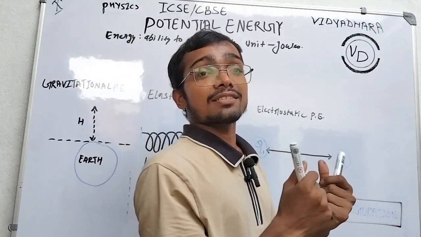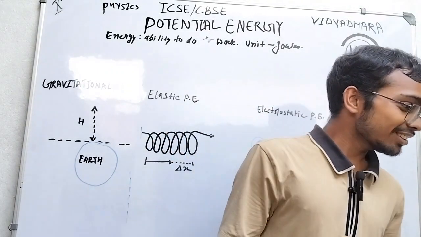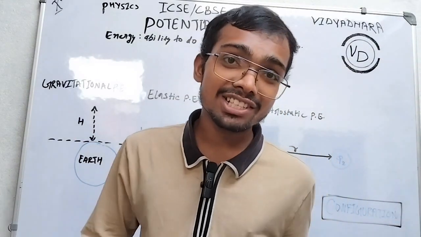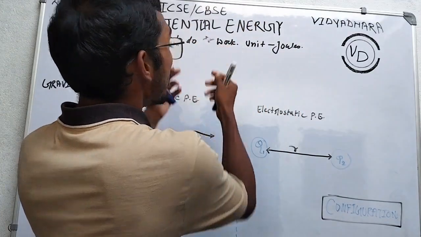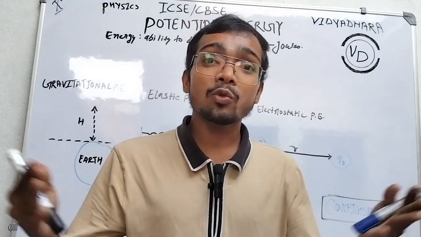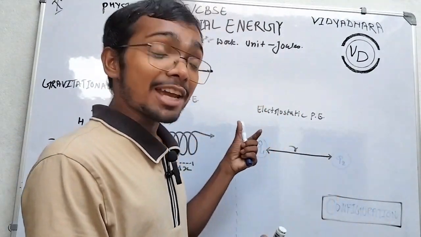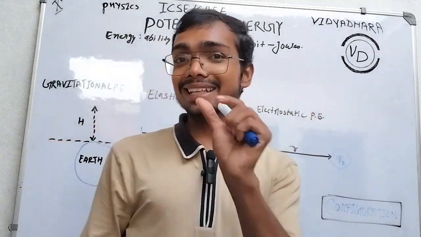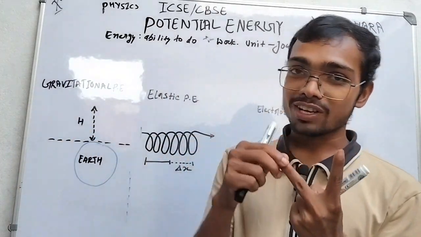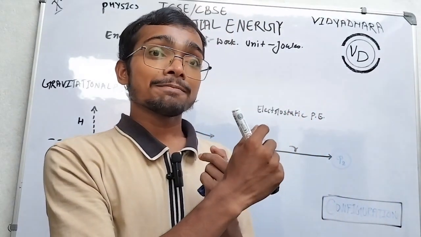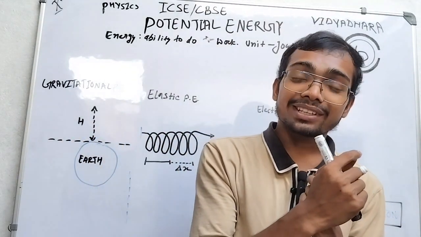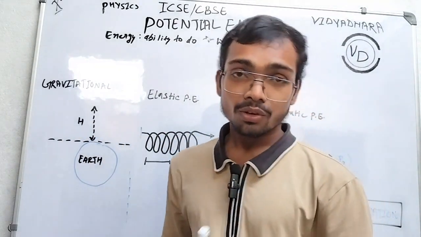What types of energy are there? Such as sound energy, electric energy, chemical energy, nuclear energy, magnetic energy, potential energy. Where does potential energy come from? It is a type of mechanical energy. Mechanical energy is of two types. First one is potential and second one is kinetic energy.